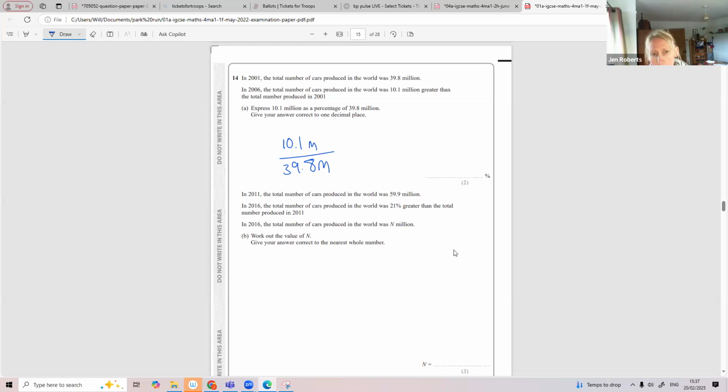Okay, let's now divide them. So that little line means divide in a fraction, doesn't it? So 10.1 divided by 39.8 is 0. We can forget the millions, but if you'd written it as a million, it would have been fine. We're going to times it by 100 to get it into a percentage. And round it to 1 decimal place, so 25.4%.